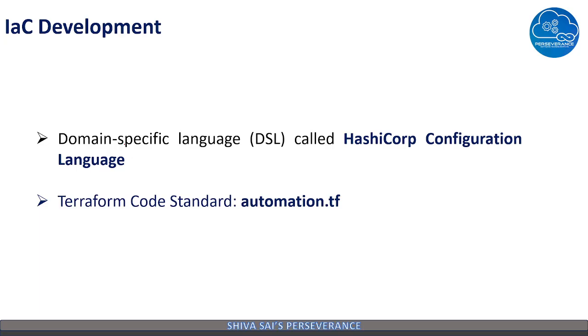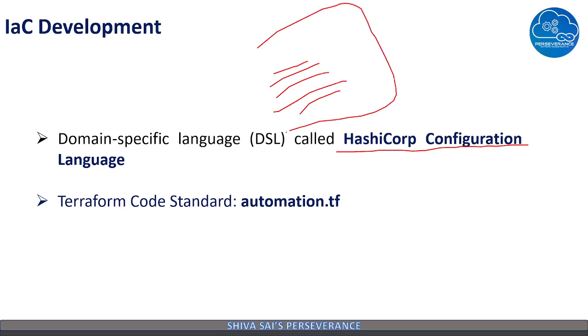It will not follow Python or Java or YAML or any other. It follows HCL. HCL stands for HashiCorp Configuration Language, which is a very simple language. We'll get into that in later videos. The code is written in HCL, and we should place all this code in a file, saved in a file naming standard.